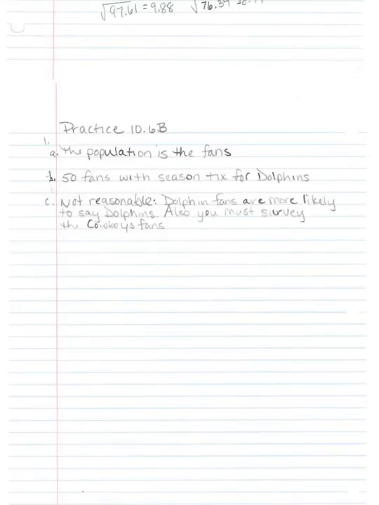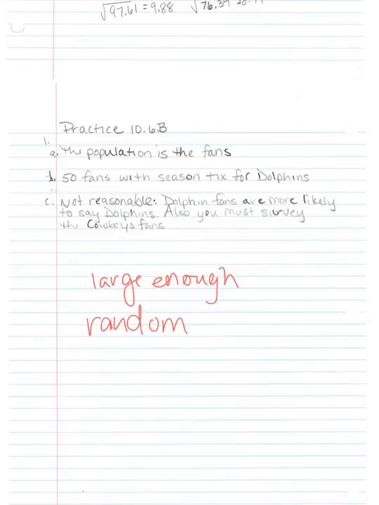You'll also have to say, is this sample biased or unbiased? And for a sample to be unbiased, the sample has to be large enough. These are the two components. So large enough and random. If your sample is not large enough, or if it is not random, or if it's neither of those two, then it is a biased sample.